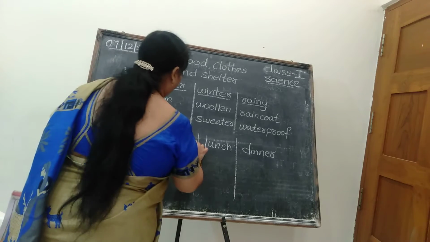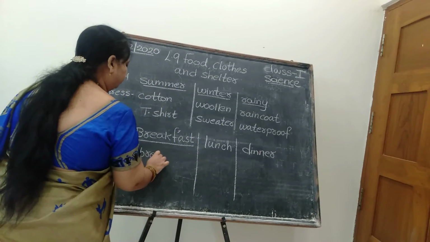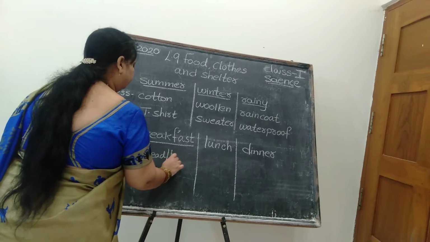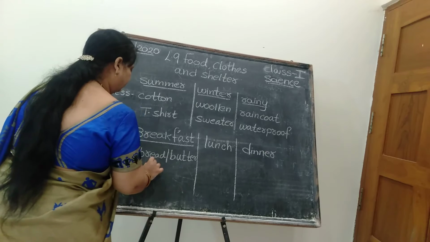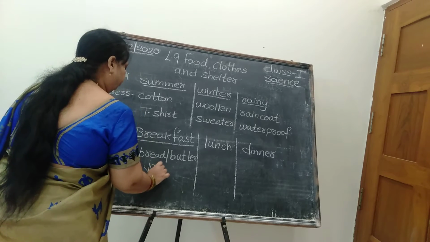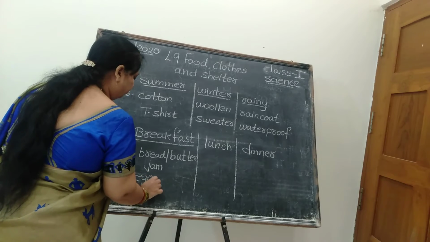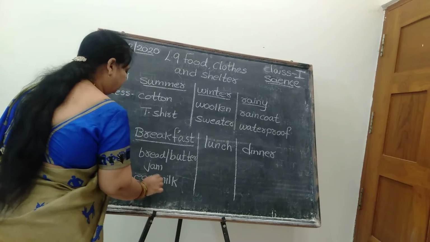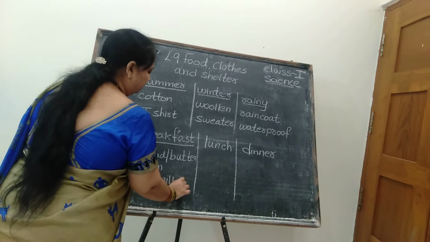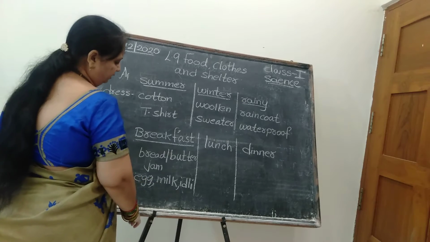Breakfast. What type of breakfast do you like to have? Bread and butter, bread jam, boiled egg. You can take egg, milk, isn't it? And idli, something different. These are the things.